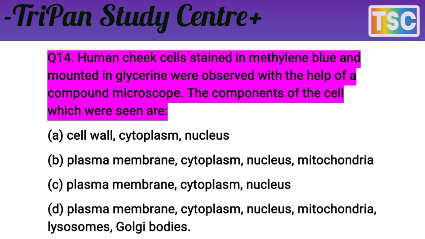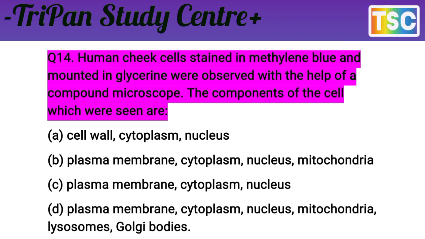Option B is given here. Option B says plasma membrane, cytoplasm, nucleus, mitochondria. You know that plasma membrane is seen here, and cytoplasm also, and nucleus, but not mitochondria. Mitochondria is the wrong option. It means it is totally wrong here. Option B is rejected because mitochondria is added here.